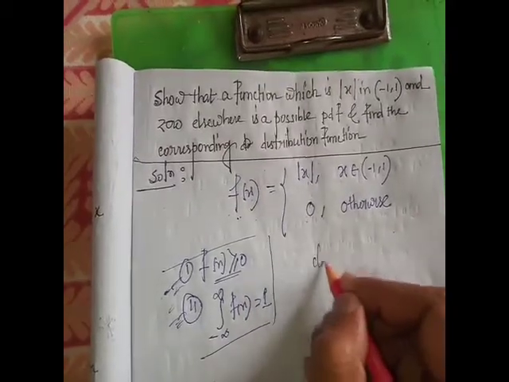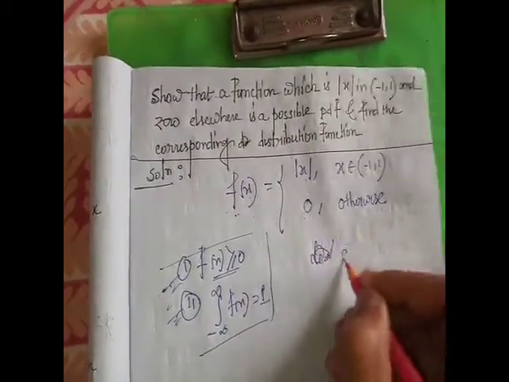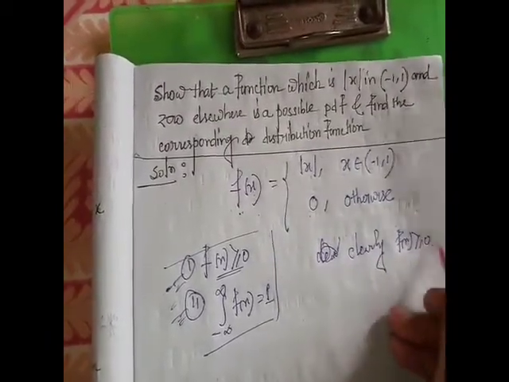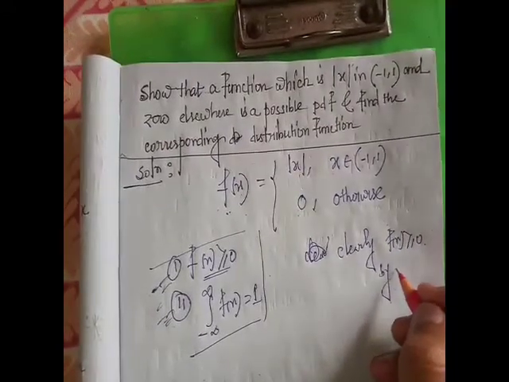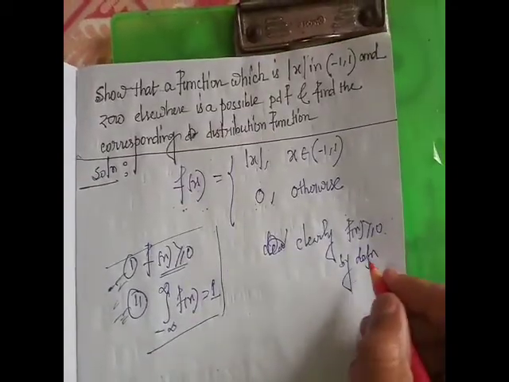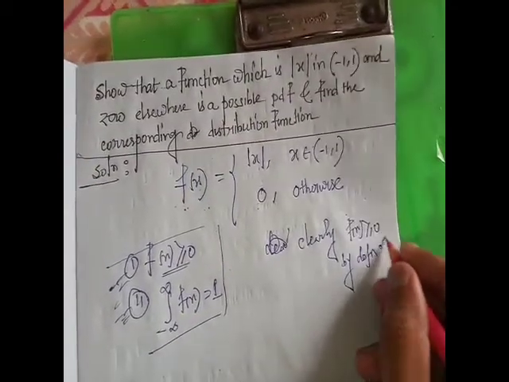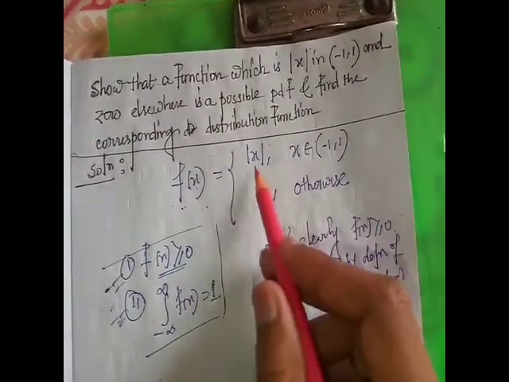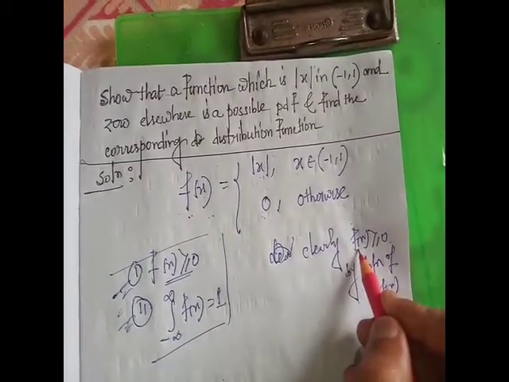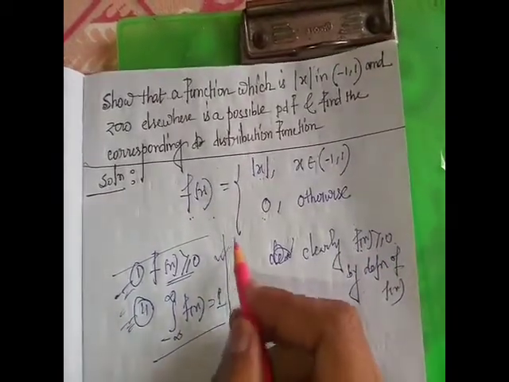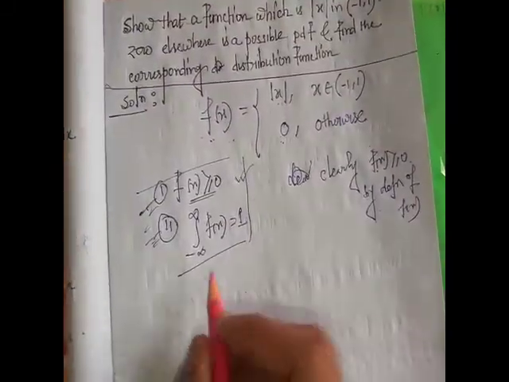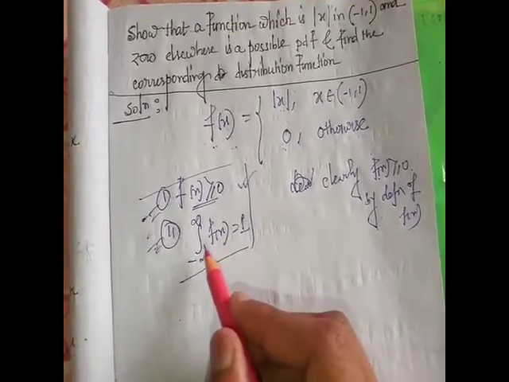So clearly f(x) is greater than or equal to 0 by the definition, by the expression of f(x), since mod x is always greater than or equal to 0 and this is also 0. So this condition is satisfied. Second condition, we will prove this integration equals 1.